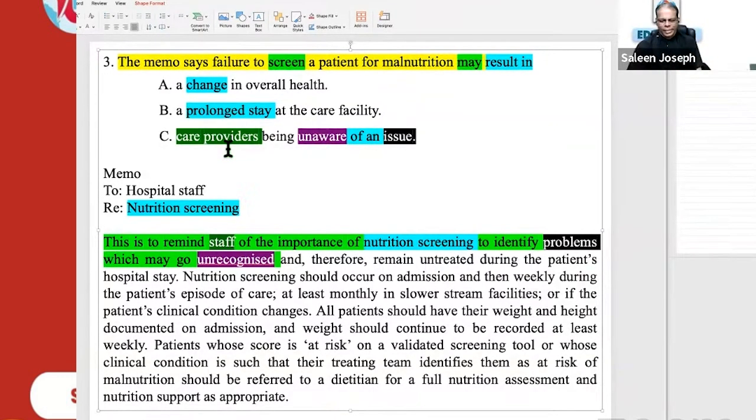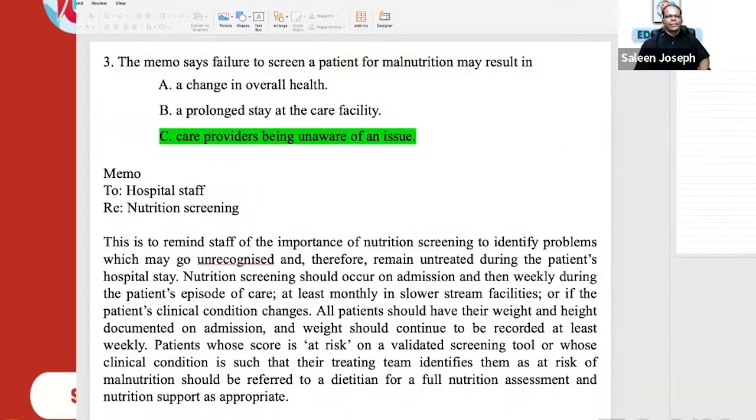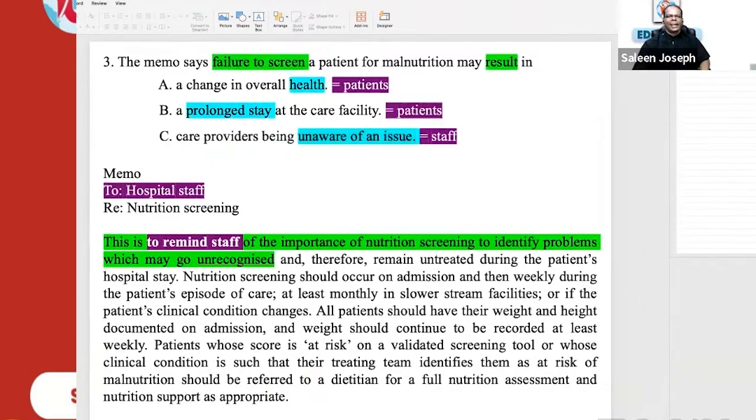Even from your general knowledge, you can understand which option is right. Is that clear? Yes, Father. So the correct answer is C, care providers being unaware of an issue. That's why I said only one sentence, even half of the first sentence we have read, the answer is there. These are from the official sample. See now, one more thing.